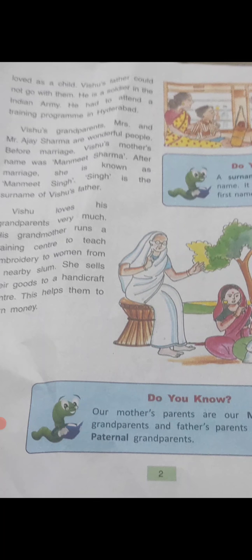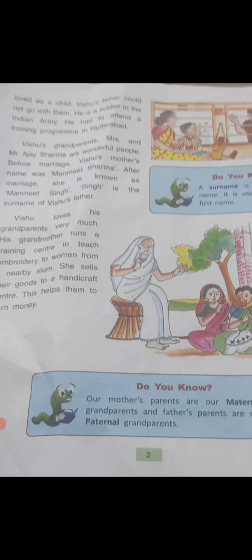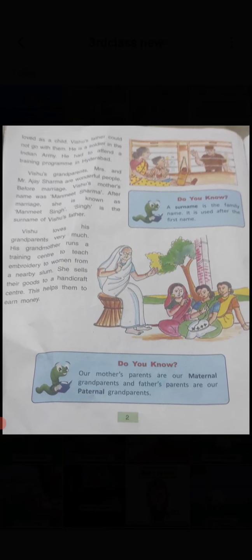Now, Vishu loves his grandparents very much. His grandmother runs a training center to teach embroidery to women from a nearby slum. She sells their goods to a handicraft center, and this helps them to earn money.